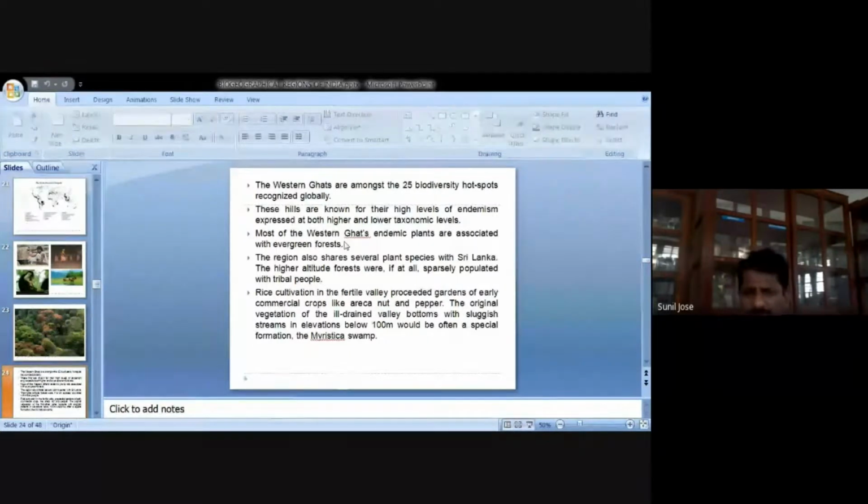So keeping the evergreen forest intact is an important thing for our future, because these evergreen forests have a lot of rich plant diversity, or rich different types of plant species. Some of them may be a source of new drugs. For example, many new diseases are coming.